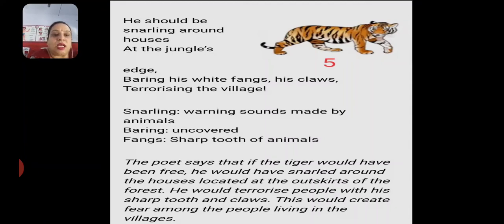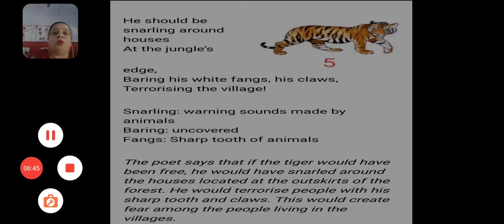So in these lines, the poet says that if the tiger would have been free, he would have snarled around, means he would have given the warning sounds to the people, to the houses located at the outskirts of the forest. He would terrorize people with his sharp tooth and claws. This would create fear among the people living in the village.